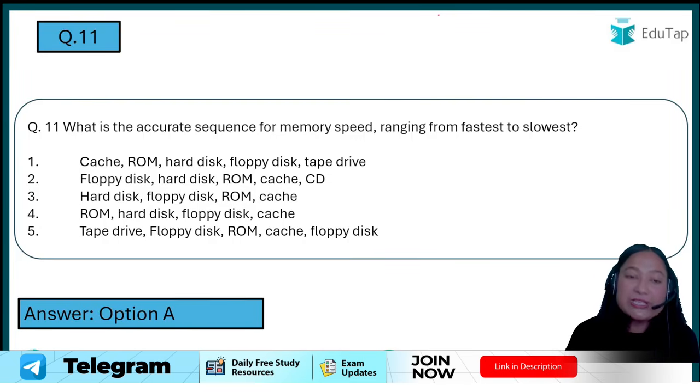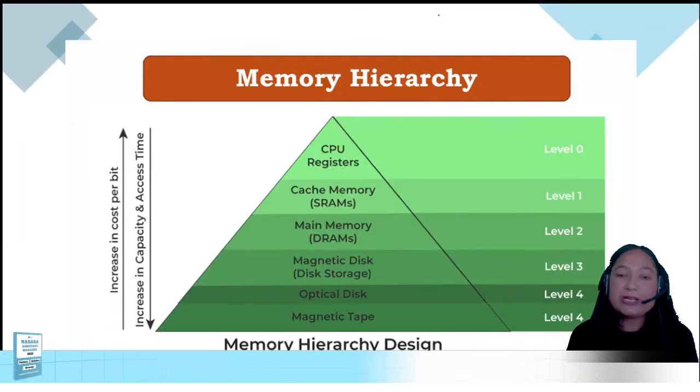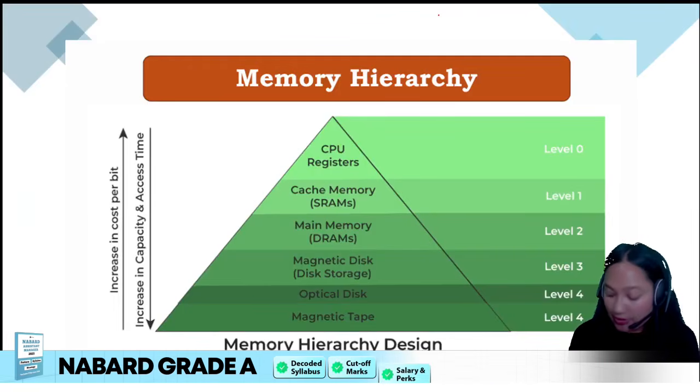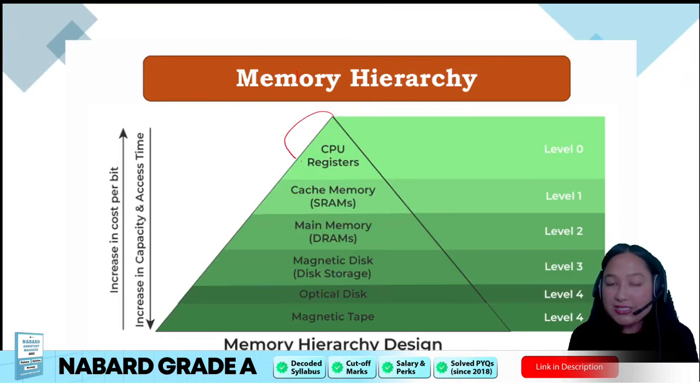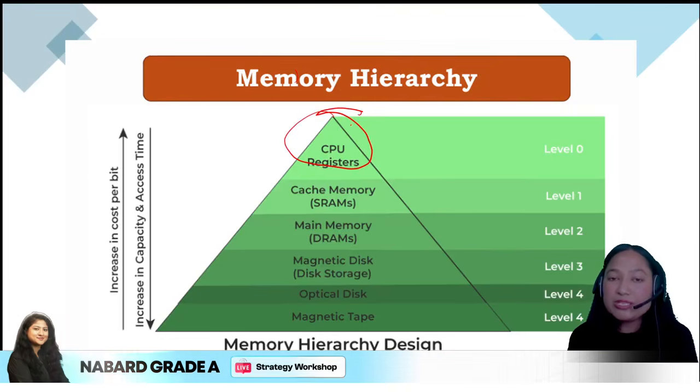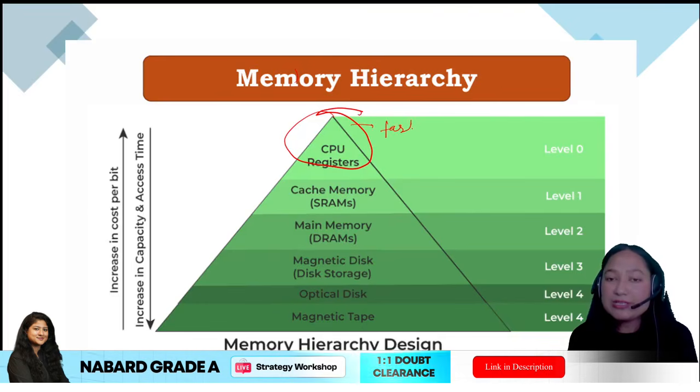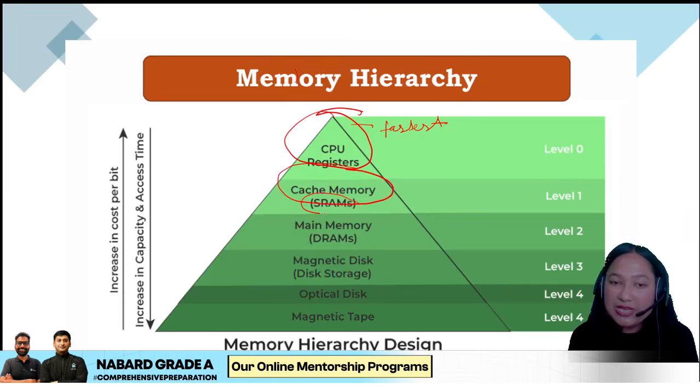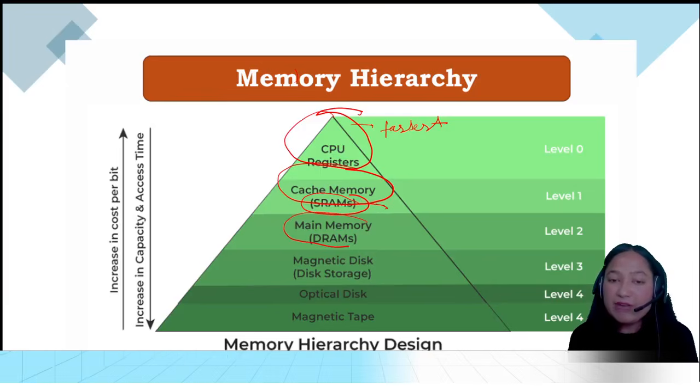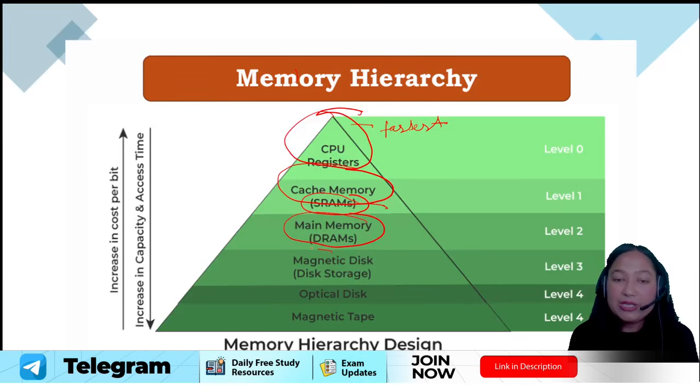To understand this you need to understand a very simple diagram. In the memory hierarchy, the CPU registers are the fastest but also the smallest. Capacity wise smallest, but speed wise fastest. Then we have cache. Cache uses SRAM, so you can also see it written as SRAM. Then we have main memory, that is DRAM. Then we have magnetic disk or disk storage. Then we have optical disk, and then magnetic tape.